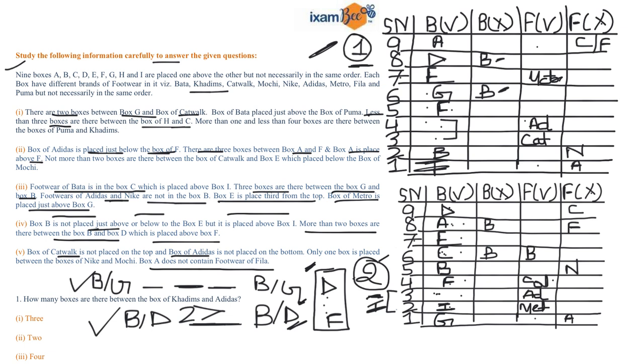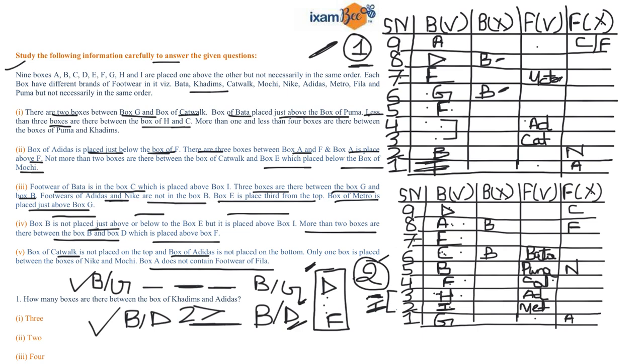Now you can place your H over here, that is third number position. Now the box of Bata is just above the box of Puma, this is the condition, then Puma is over here, right?